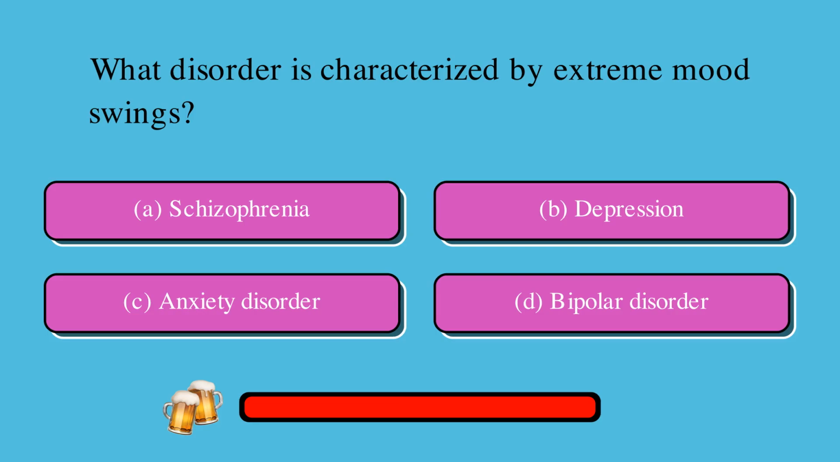What disorder is characterized by extreme mood swings? Is it A, schizophrenia, B, depression, C, anxiety disorder, or D, bipolar disorder? The correct answer is D, bipolar disorder.